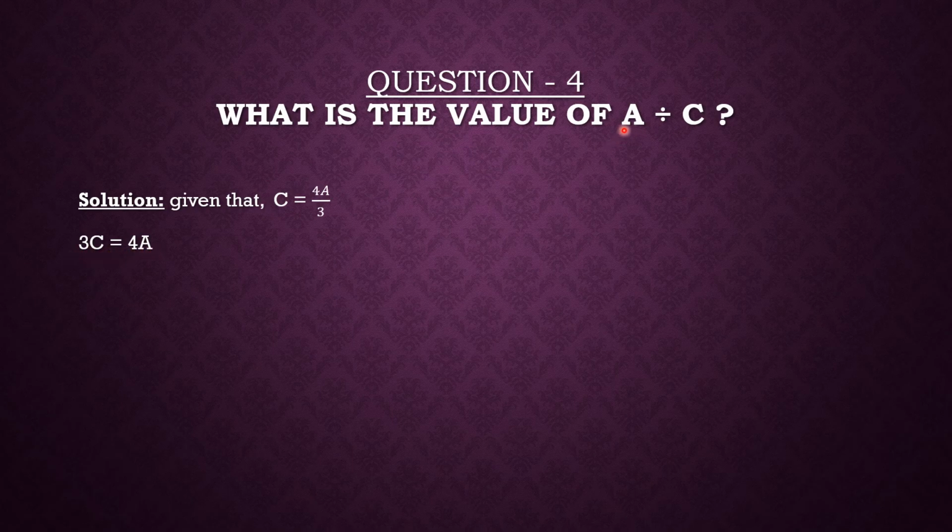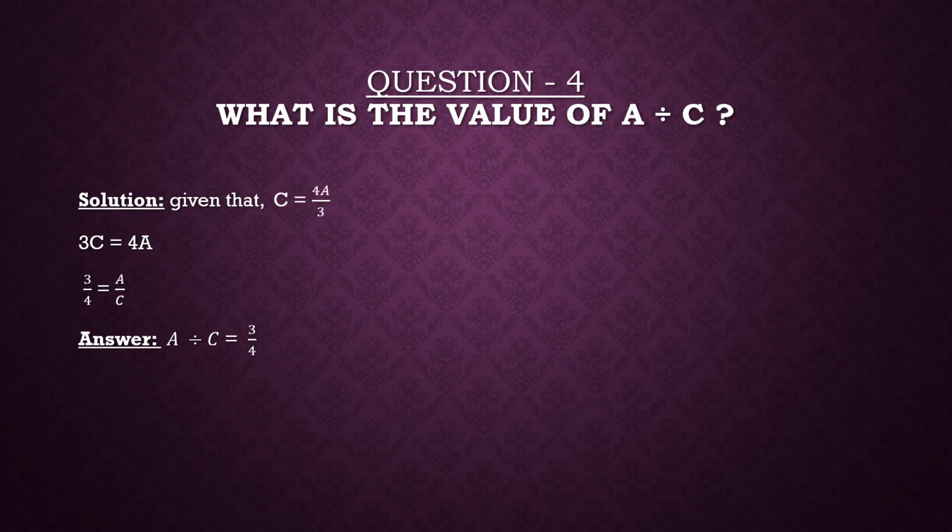Now as we need to find A upon C, so we will take this C into the division, and then we will take this 4 into the division of 3. So 3 upon 4 will be equal to A upon C, which is nothing but A divided by C is equal to 3 upon 4. So that's it for fourth question.